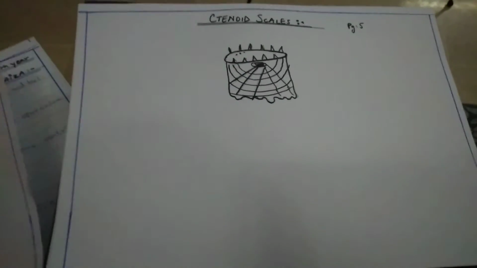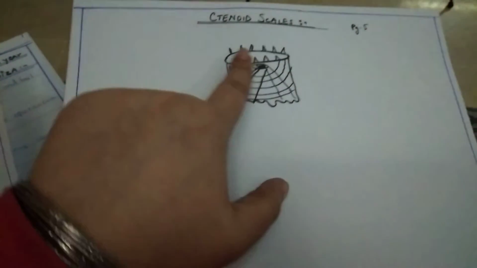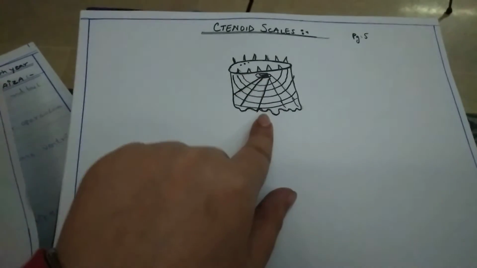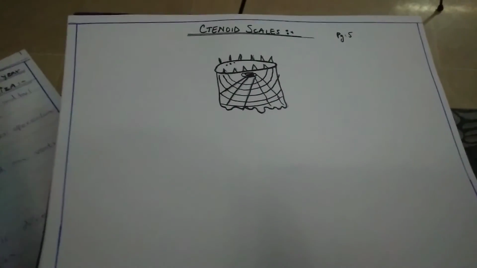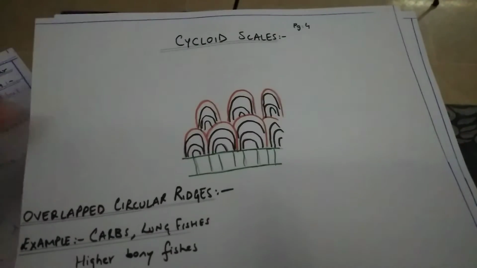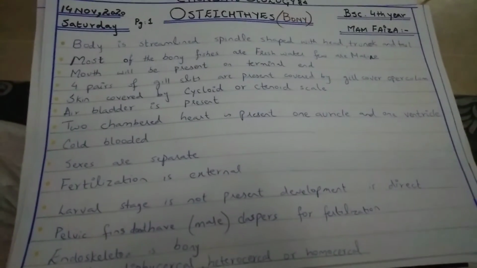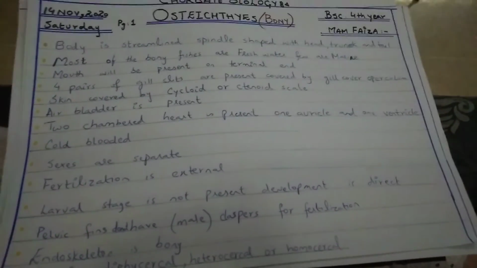Some fishes also have the ctenoid scales, that is also a form of scale which is present in bony fishes. Ctenoids have spiny ends and they are also derived from the dermis of the skin, and they are also for protection, flexibility, and they also help determine the age of the fish, okay? Now the next point is the air bladder. The air bladder is present in the bony fishes but absent in the cartilaginous fishes.